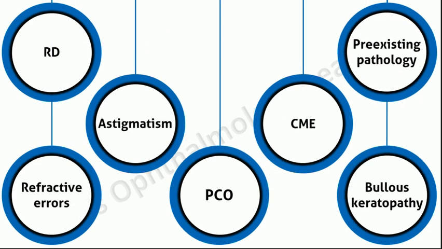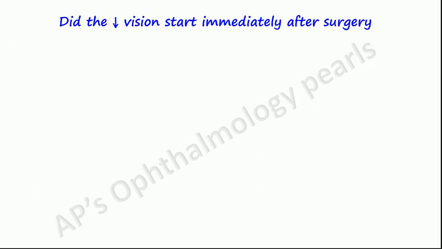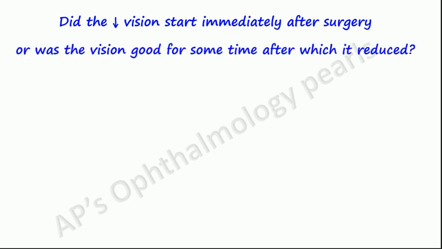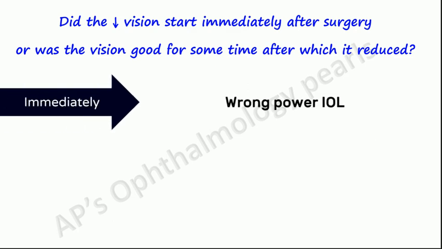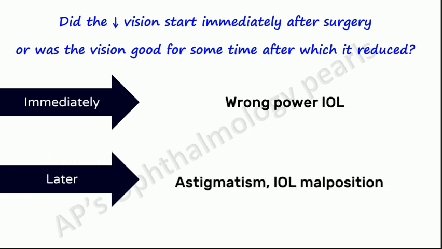How do you determine which of these your patient might be having? You would have checked the visual acuity without and then with pinhole as a part of your examination. If there was an improvement, then the patient has a refractive error. Now ask yourself this question. Did the diminished vision start immediately after surgery, or was the vision good for some time after which it reduced? If the vision was bad immediately after surgery, then a wrong power IOL may have been implanted. And if the diminished vision occurred later, then more likely surgically induced astigmatism is the cause.